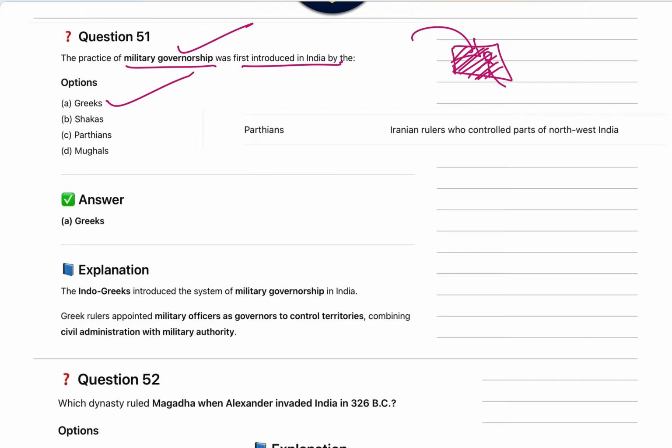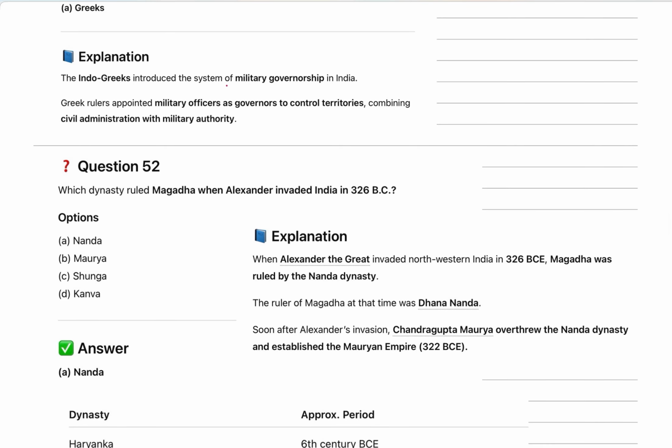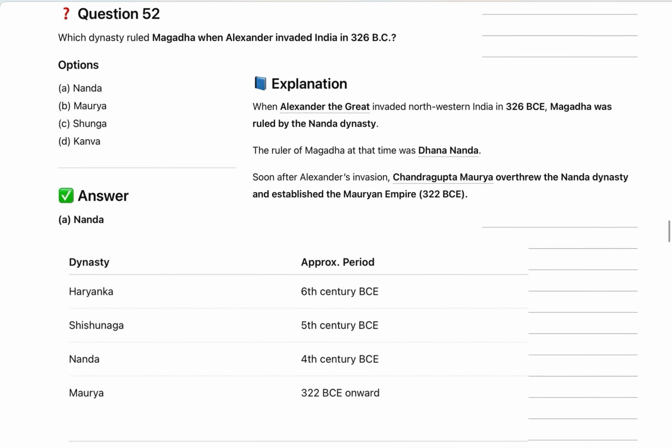We have studied about Sakas in the last lecture. Now we will see who the Parthians were. Basically, Parthians were Iranian rulers who controlled part of the northwest. The Indo-Greeks introduced the military governor system. Now we are done, we will go to the next question.